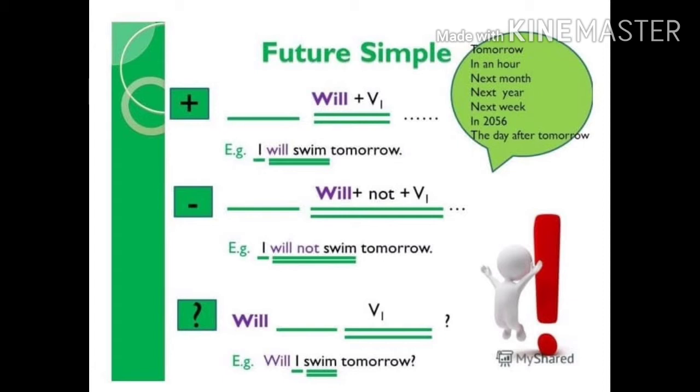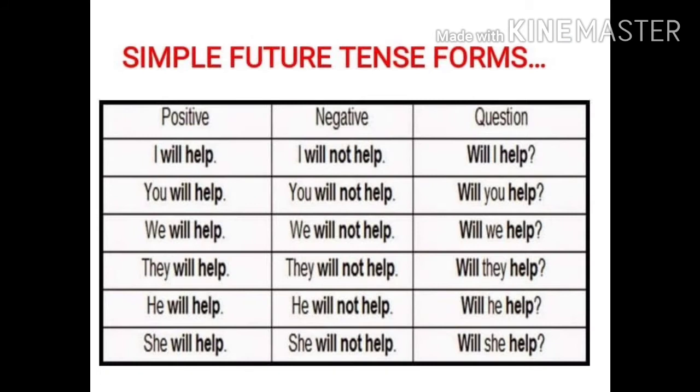You can also add question words like what, when, where. And you can ask WH questions like where will I swim tomorrow? When will I swim tomorrow? Look at some more examples here, children. I will help is positive. I will not help. I won't help is negative. Will I help? It's a question. It's interrogative. Children, you can pause the video and take down these examples if you want.